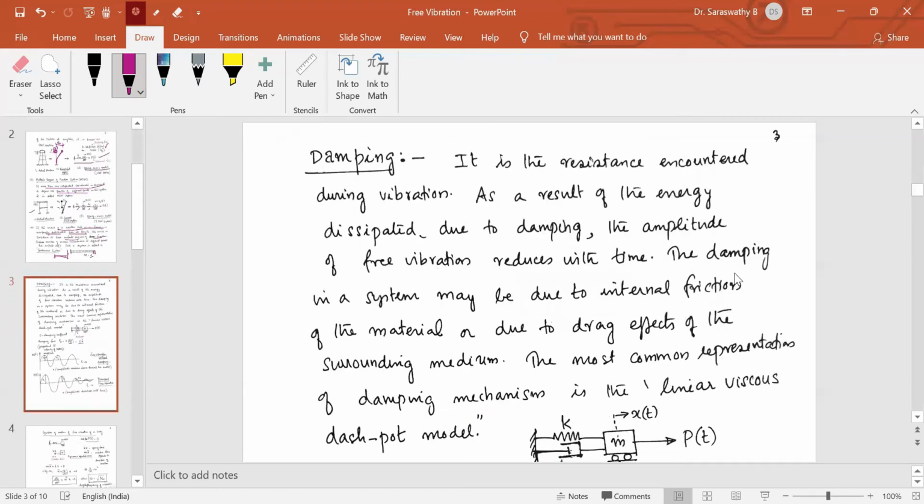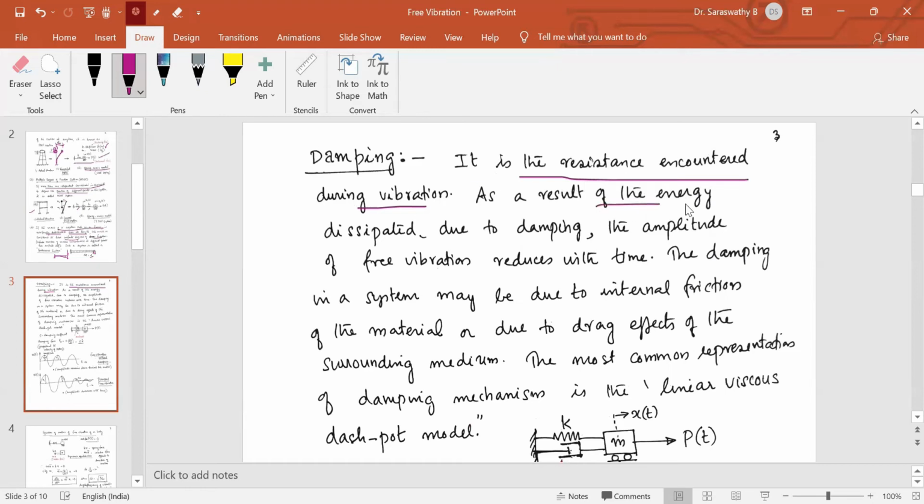Now the next term which you have to be familiar with in this chapter is damping. From all these you may get Part A questions, 3 mark questions, or even 5 mark questions in Part B. What is damping? We have seen that when a structure is subjected to vibration, say an advertisement board on the roads, suppose due to a wind gust it starts vibrating. But after a certain interval of time, the vibration reduces and it finally comes to a stop. That process, the resistance to vibration, is called damping.